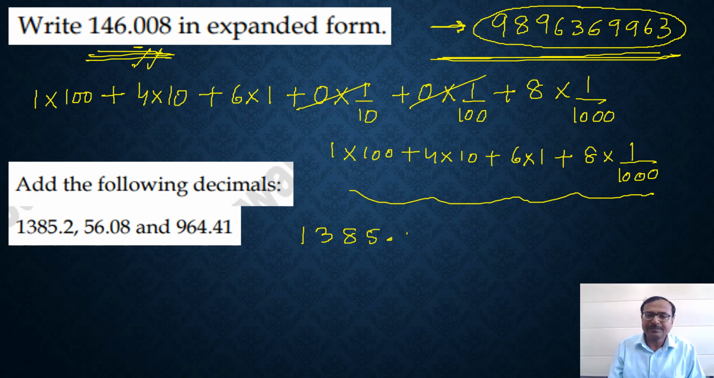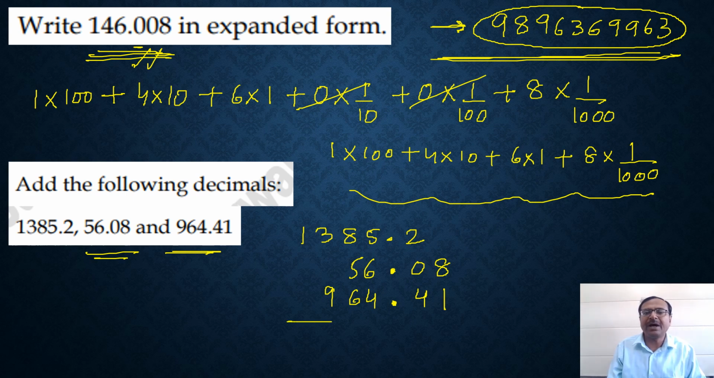So let's see the question of addition. 1385.2. The trick is to write the numbers one below the other, aligning what? You have to align the decimals. So if the second number is 56.08, you will write decimal under decimal and then 56.08 like this. 964.41 will be written with the point here and then 964.41.